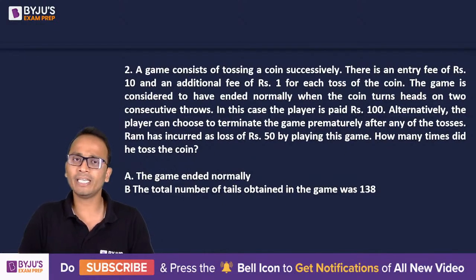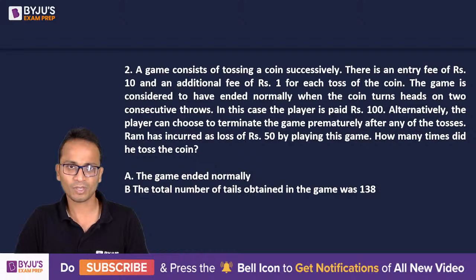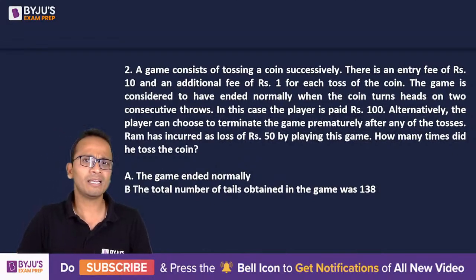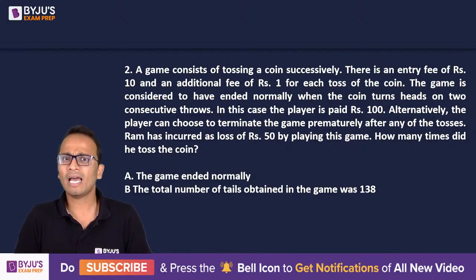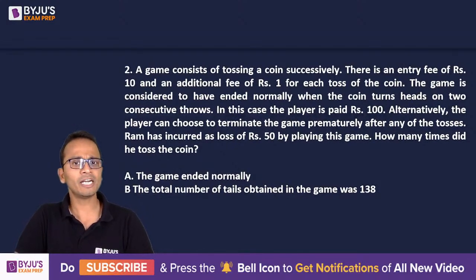So if I'm not getting 2 consecutive heads, and I'm tossing again and again, there will be a time when I'm getting bored and I can terminate this game prematurely. So alternately, the player can choose to terminate the game prematurely after any number of tosses.